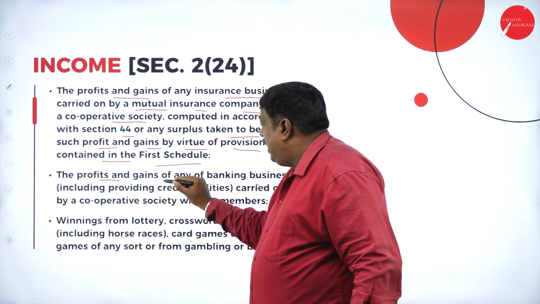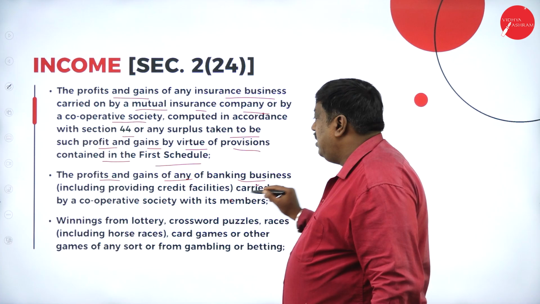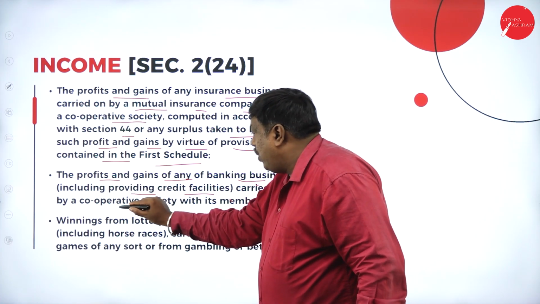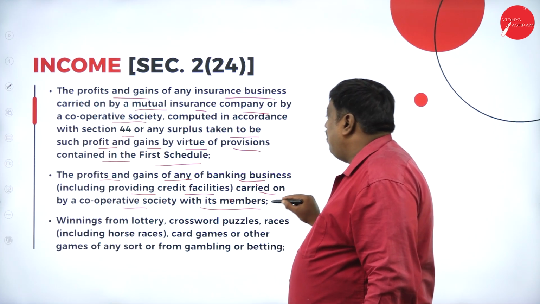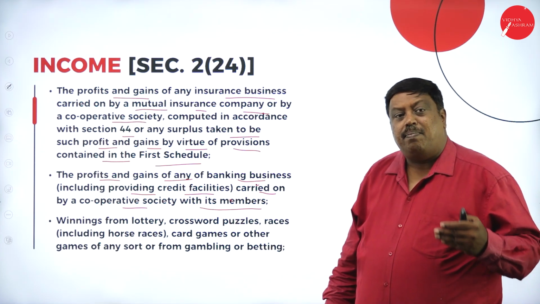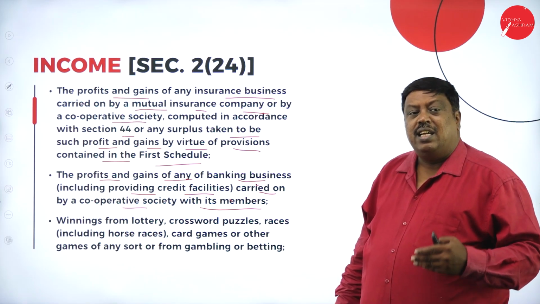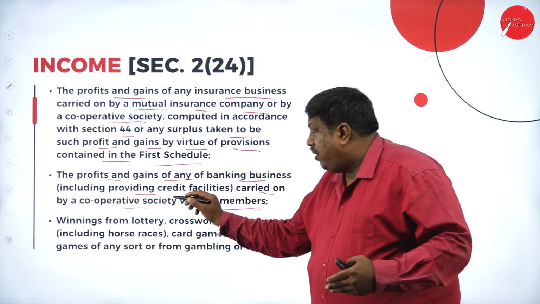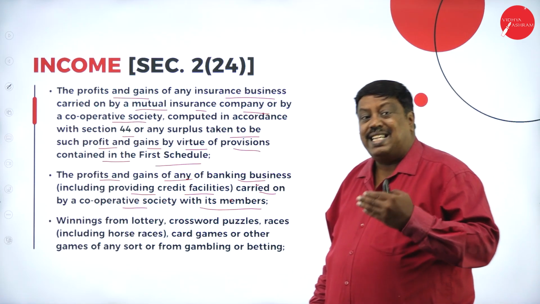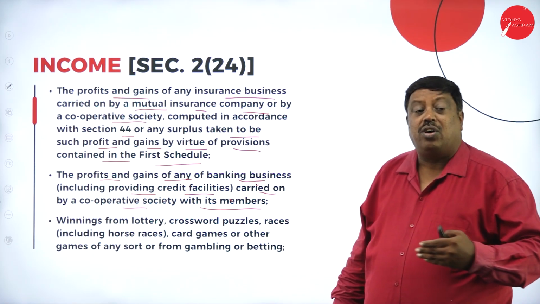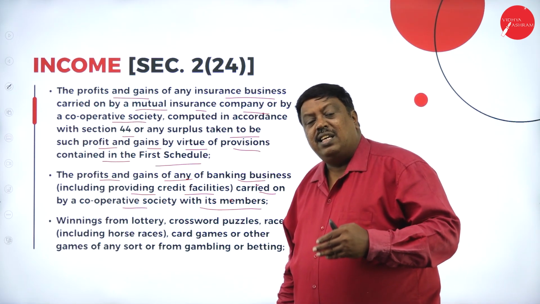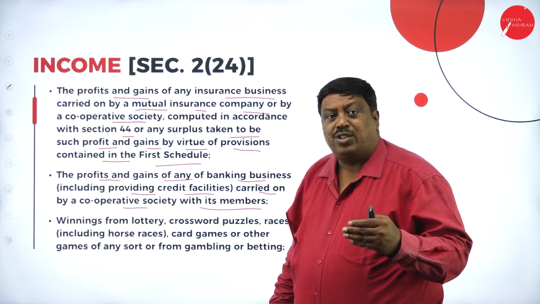The profits and gains of any banking business, including providing credit facilities, carried on by a cooperative society with its members. Any profits or gains made by the banking business, including credit facilities, means here nothing but giving debts and receiving interest on the debts. If it receives the interest on the debts, it is treated as income under section 2 subclause 24.